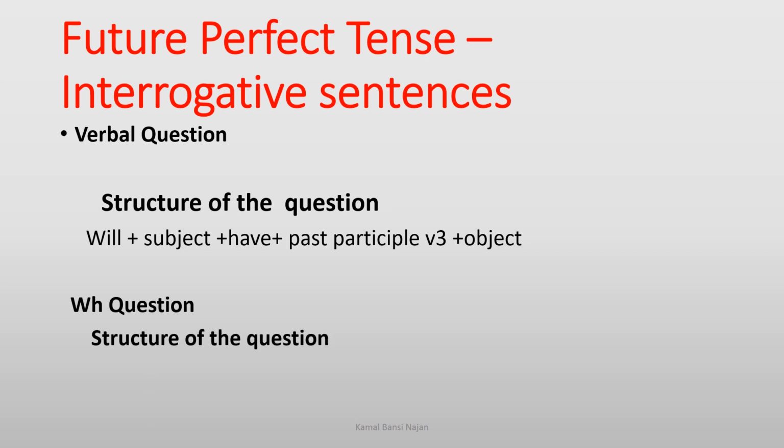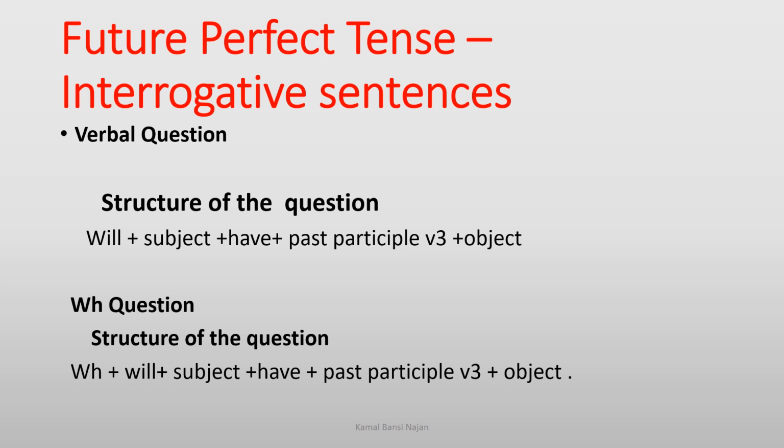Structure of the question is WH word plus will plus subject plus have plus past participle, that is verb 3, plus object. Try to understand it well. We have to begin our question with WH, and then will, and then subject plus have past participle verb 3, and at the last object.